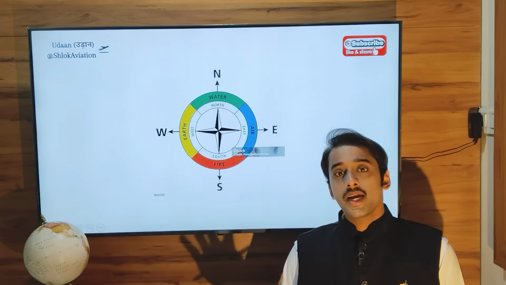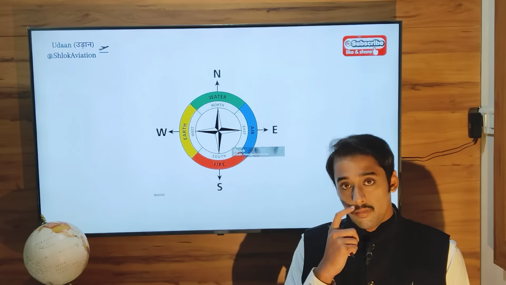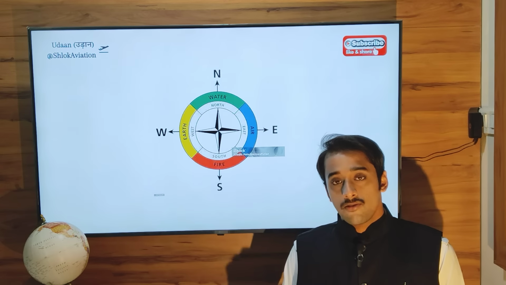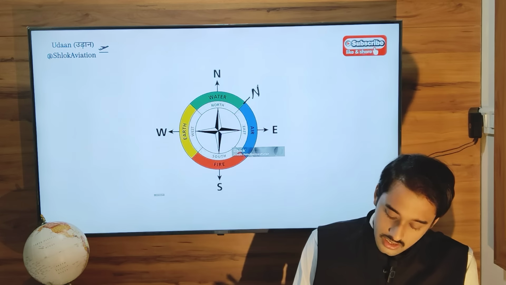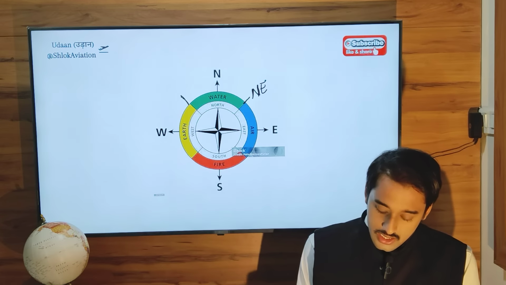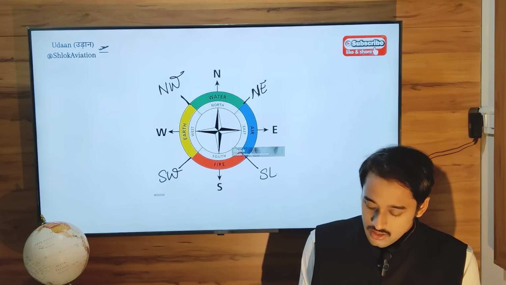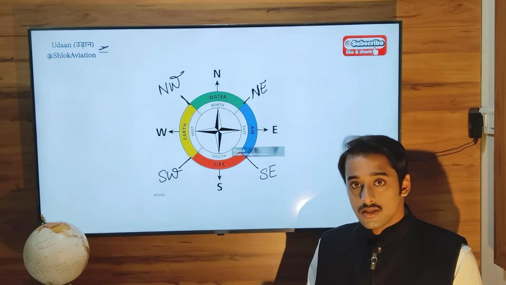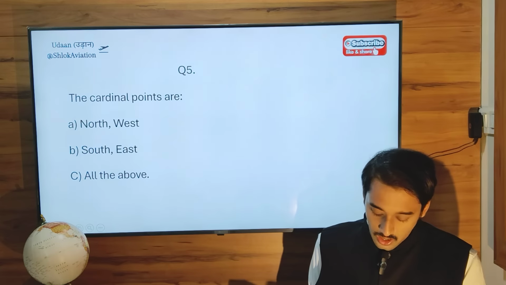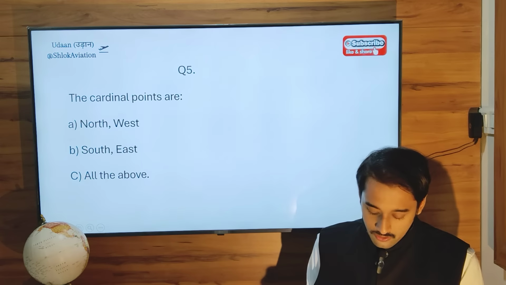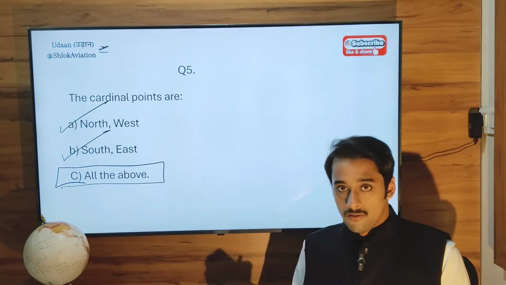Over here we have four main directions. They are called cardinal: north, south, east, and west. Apart from these four cardinal directions, we have another four quadrantal directions, which are northeast, northwest, southwest, and southeast. So north, south, east, and west are called cardinal directions. The correct option is northwest correct, southeast also correct. So the right option will be option C, all of the above.